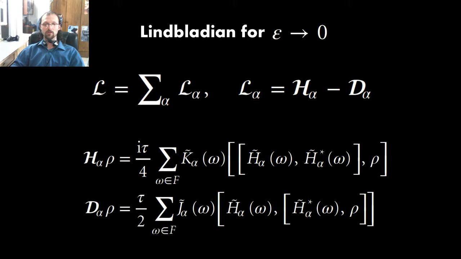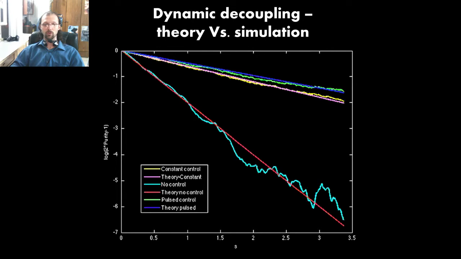The main result is an explicit construction of Lindbladians for controlled stochastic evolutions in the weak coupling limit. It's too complicated to explain in a minute, so let's see its application on some examples. Going back to our initial goal, let us compare the bang-bang pulsed decoupling method, which means periodically applying pi pulses to the system, and spin locking, which means applying a constant field, thus creating Rabi oscillations.